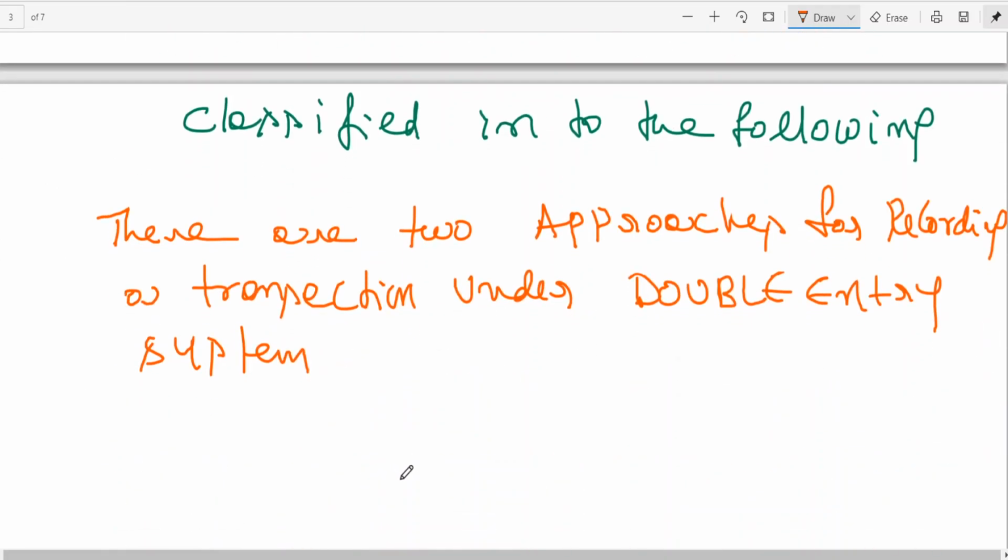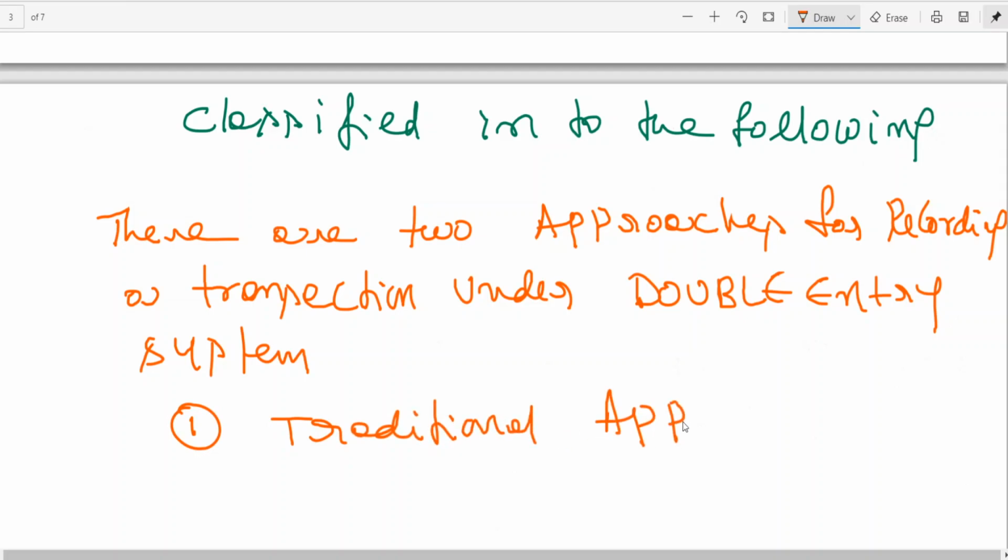There are two approaches for recording a transaction. The first is the traditional approach. What is the name of the approach? Traditional approach.